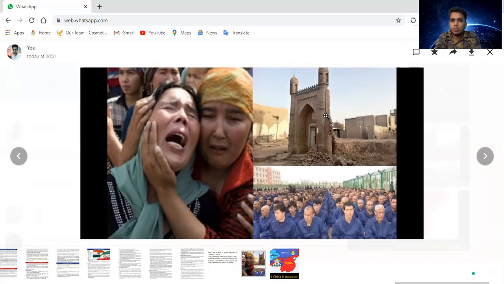Their monuments are being destroyed, and their family members are being kept in jails, and some family members don't even know where their relatives are. So the question arises that Uyghur Muslims are being tortured and humanity is not considered over them, because China looks at them only as terrorists.